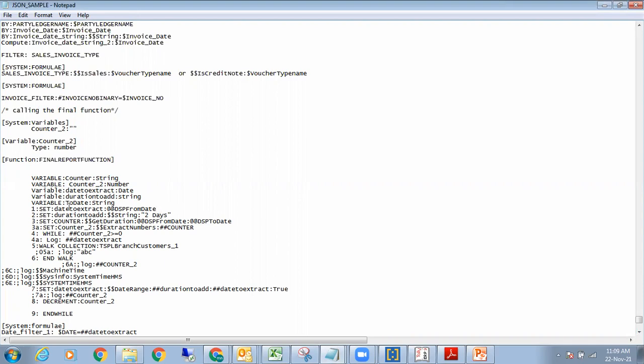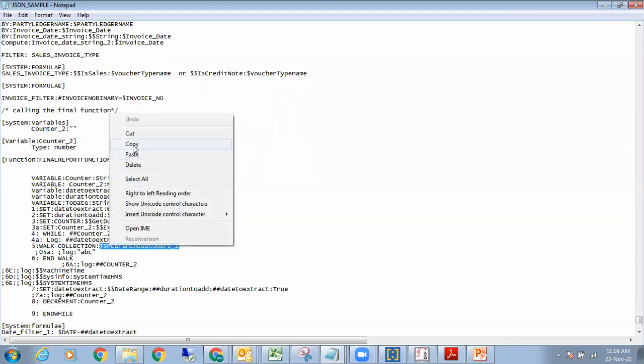The reason we had to do an incremental data load from Tally is that we needed to extract the entire set of data, because we did not know how to handle deletes. So we took the first day, then the second day, then the third day, then the fourth day, and we kept on extracting it. Once this counter is moving, you go to the second collection, which is the TSPL branch customers one.